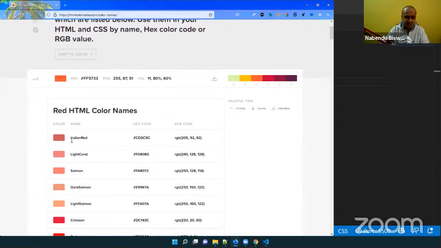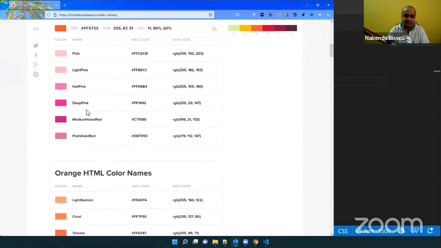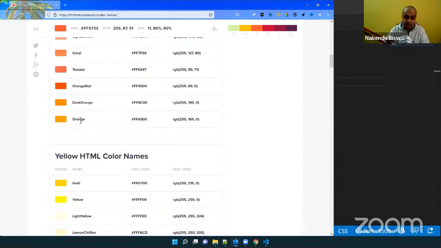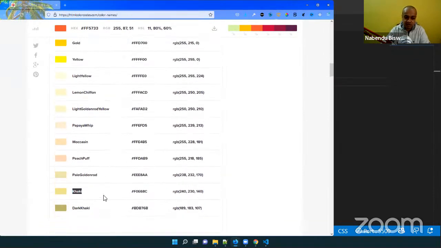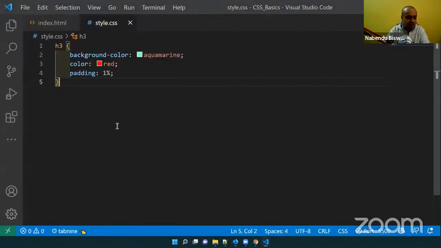So the names are like Indian red, light coral, salmon, crimson, dark red, deep pink. Tomato is also a color name. Orange is also a color name. Khaki is also a color name. All these are different color names. The 140 are there. If you want to see, you can come to this site, or Google HTML color names. So 140 color names are there. This is one way, and we have already used it. So this is one way to give color names.